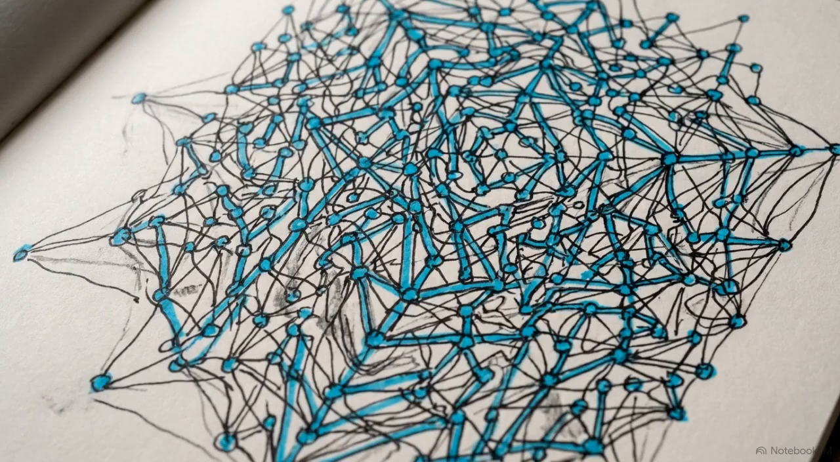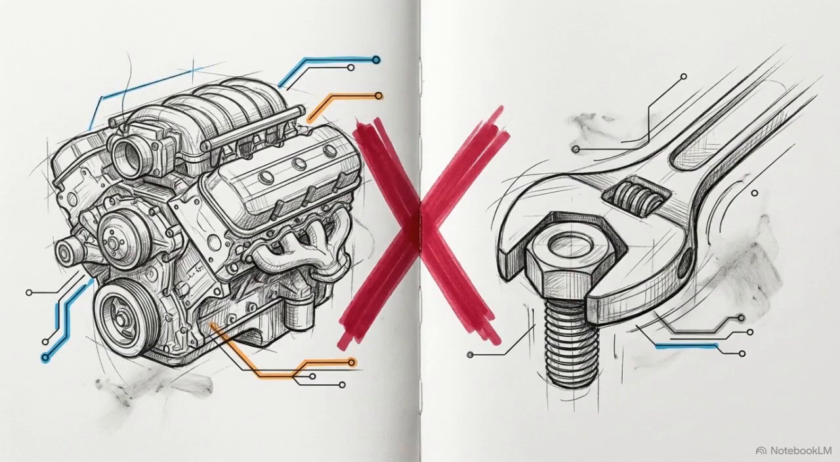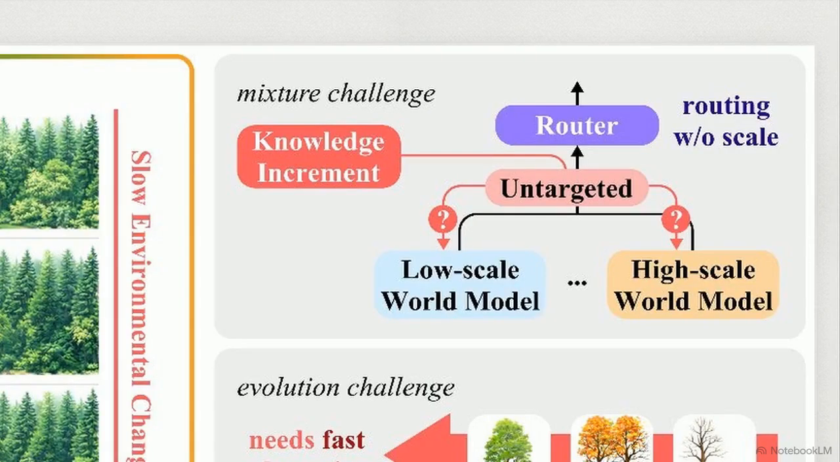The structural flaw with conventional MOE is that its routing mechanisms operate entirely over latent representations. The system lacks any explicit, measurable metric for scale, meaning it cannot distinguish between high-level abstract logic and low-level physical dynamics. This diagram illustrates the mixture challenge. Without a scale axis, error updates blast uniformly into every world model.